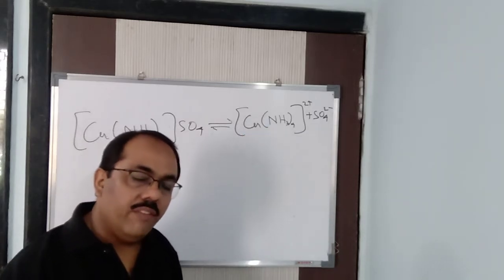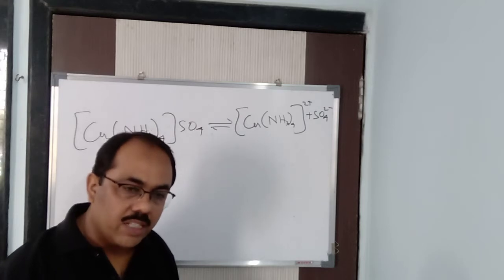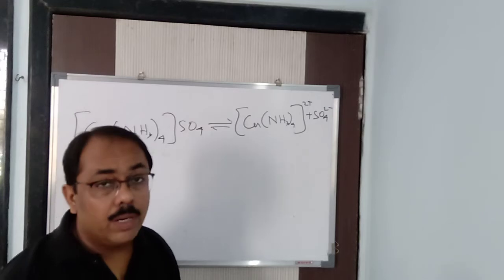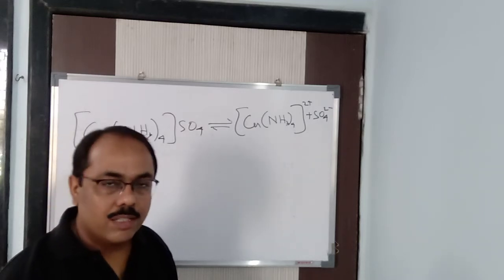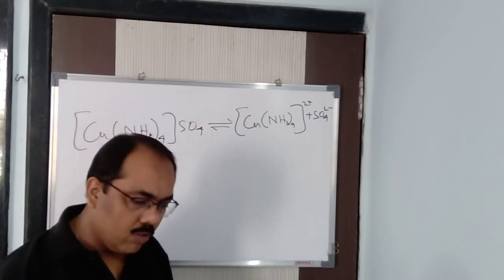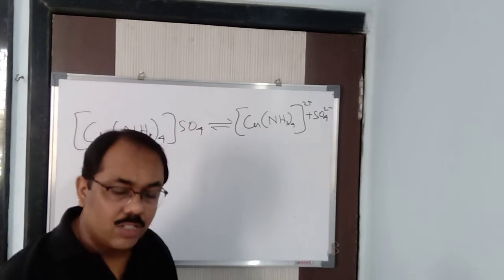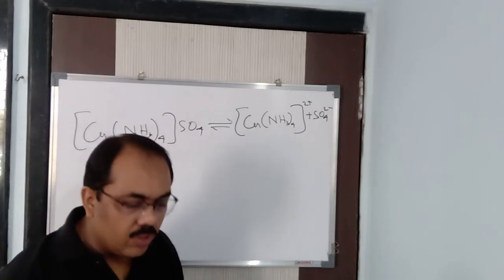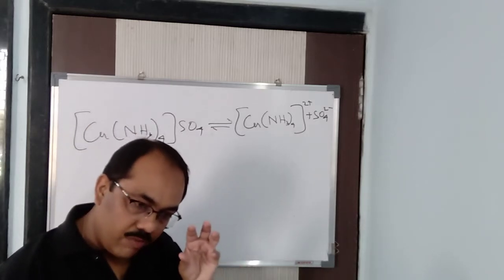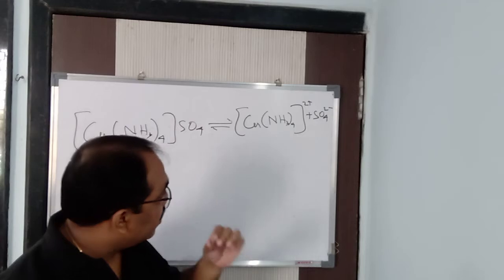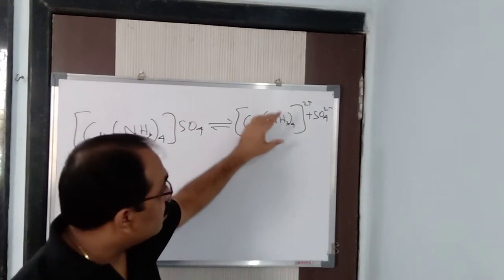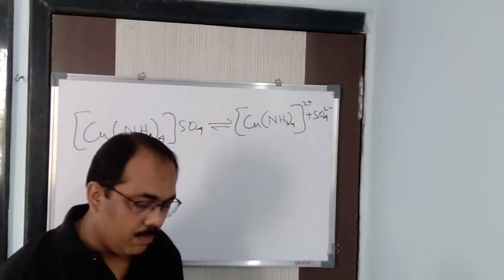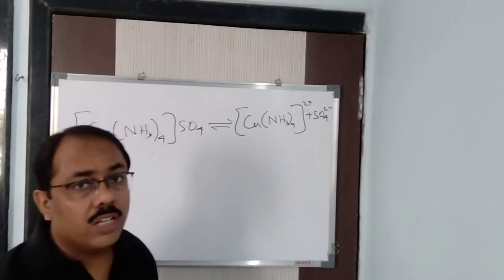In this way, if it is 6, generally it is called an octahedral complex. If it is 4, it is known as a tetrahedral complex. Later on, you'll come to know how it will be trigonal bipyramidal, or square planar, and all these things. You will be studying hybridization, and here also you will have VBT, valence bond theory. At that time you will come to know about it. For the time being, if it is coordination number 4, then it is a tetrahedral complex, and if it is coordination number 6, then the coordination polyhedron, the shape of the molecule, will be octahedral in nature.